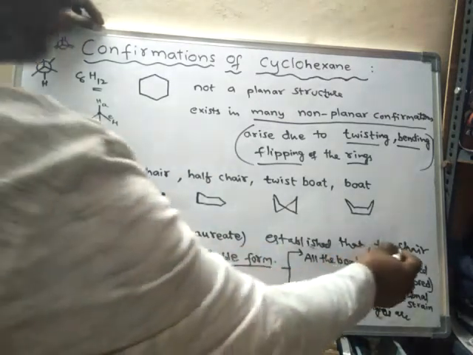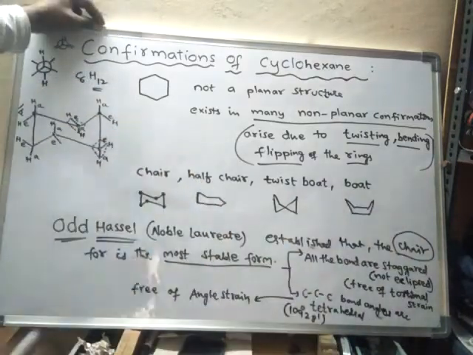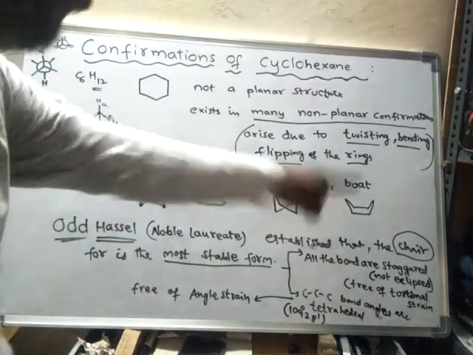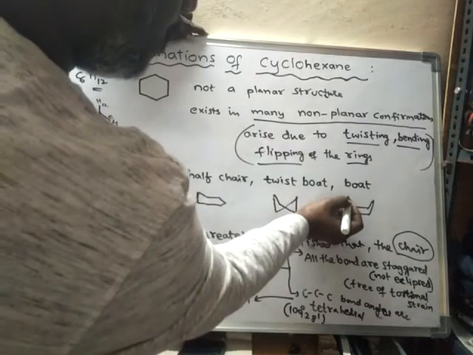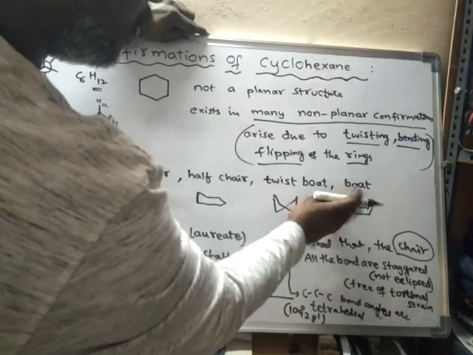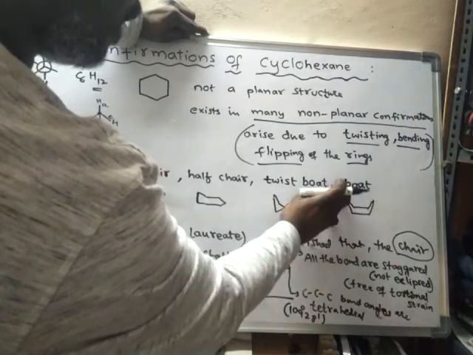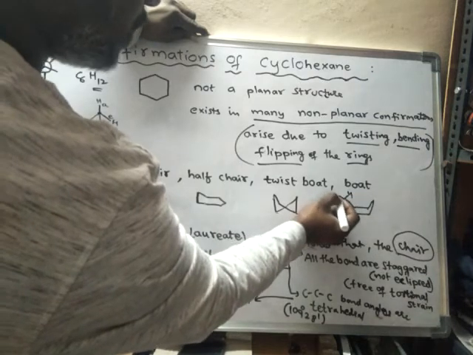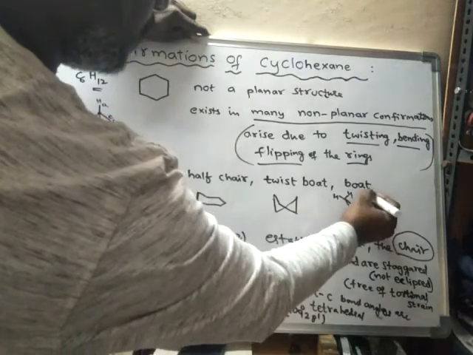So that is why chair form is said to be the most stable form, because it is free of strains. As it is free of strains, it is said to be the most stable form. So if you see boat form, one is axial hydrogen. Out of two hydrogens, I am drawing two hydrogens. So the two hydrogens will be like this in boat form. So this is a different arrangement.